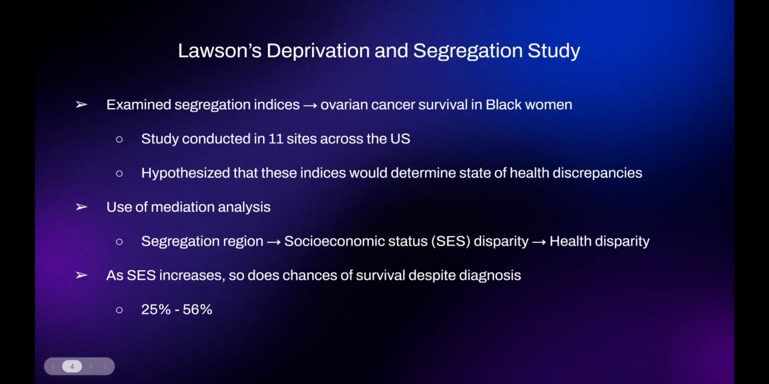And so he found that as socioeconomic status increased in Black women, so did the chance of survival despite an ovarian cancer diagnosis. And this ranged from as much as a 25 to 56% increase.